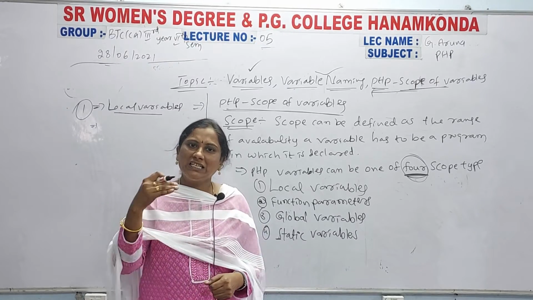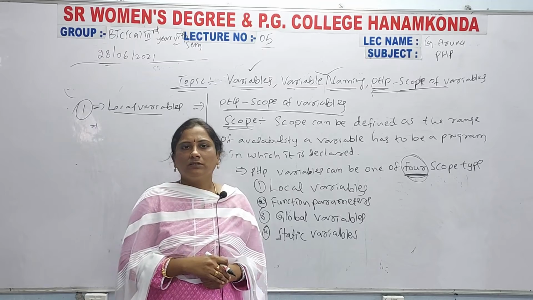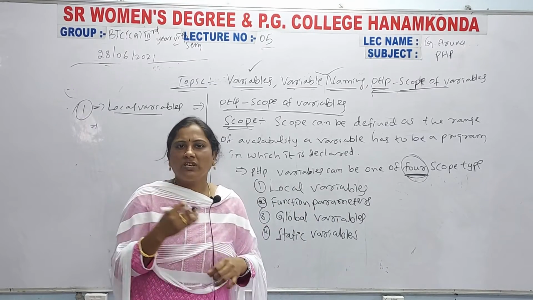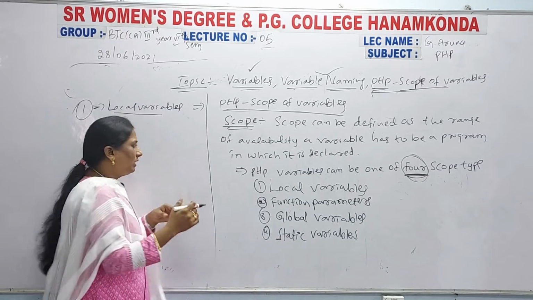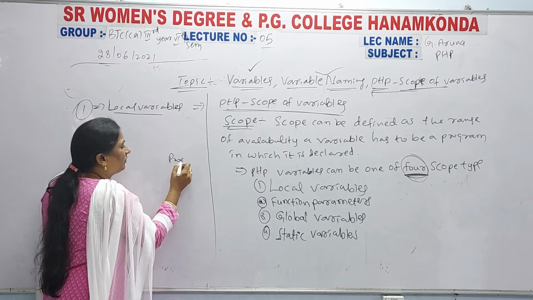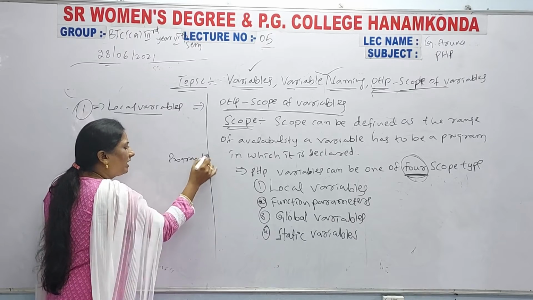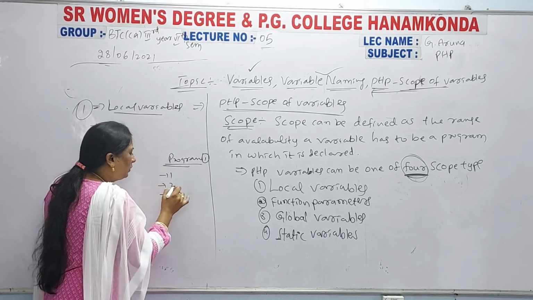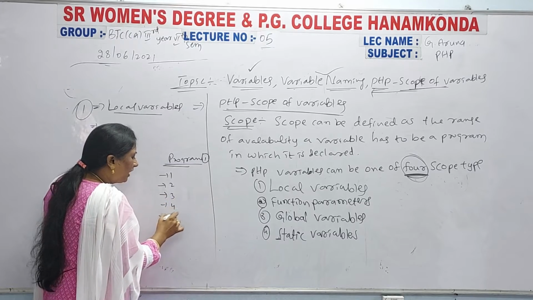Each and every function uses some local variables. For example, suppose there is one program, program 1, and in that program there are functions 1, 2, 3, 4 and 5.